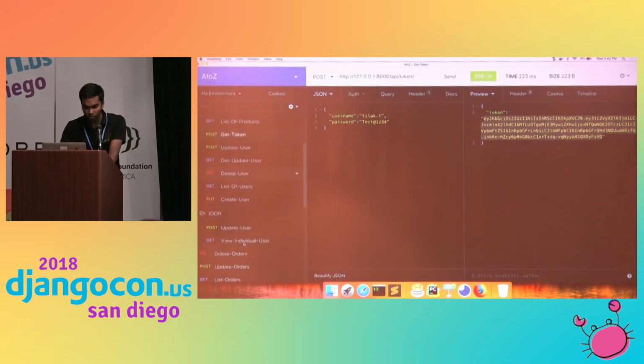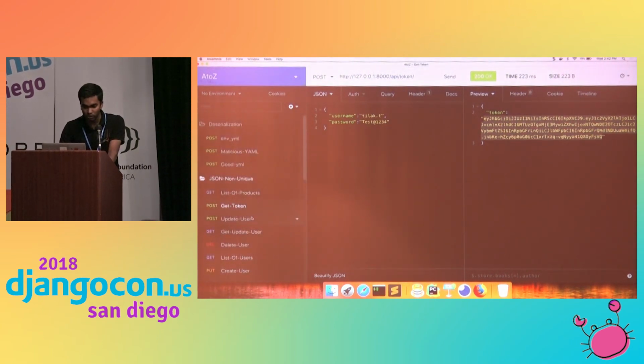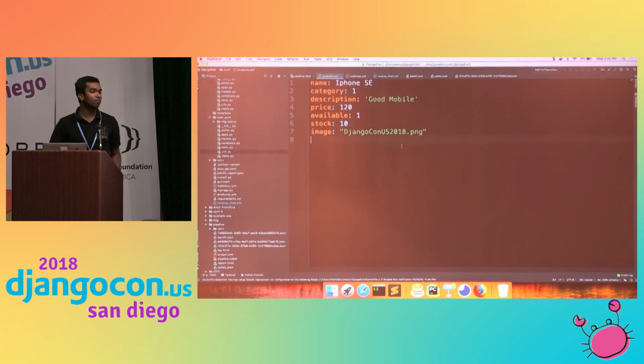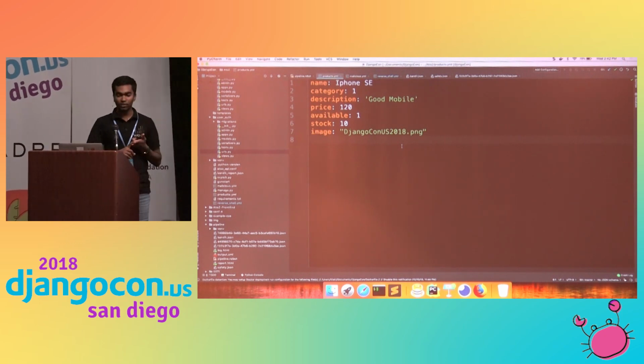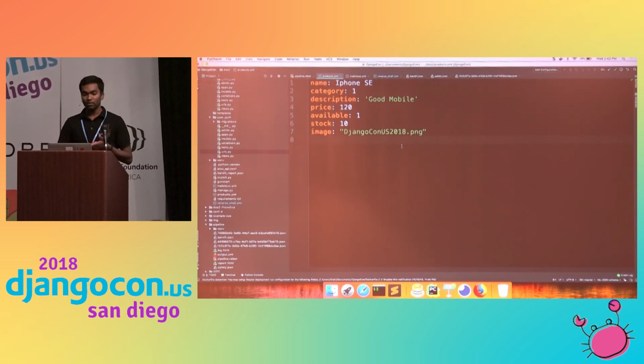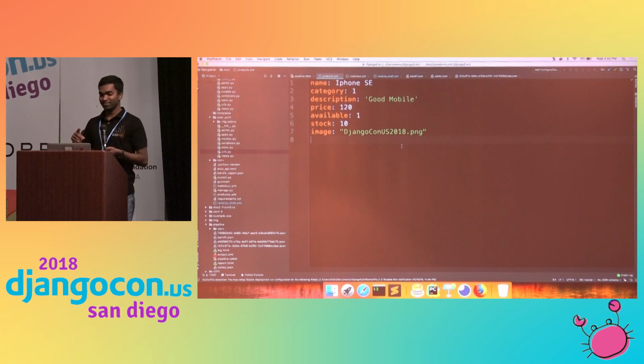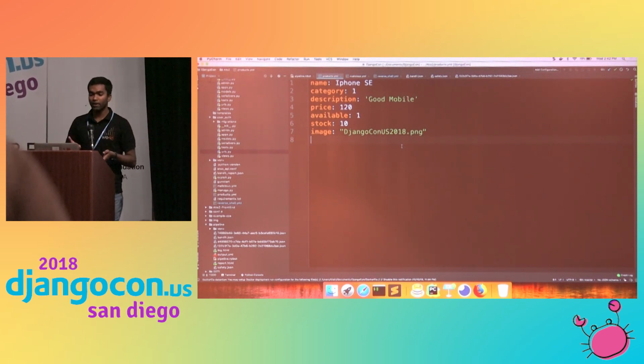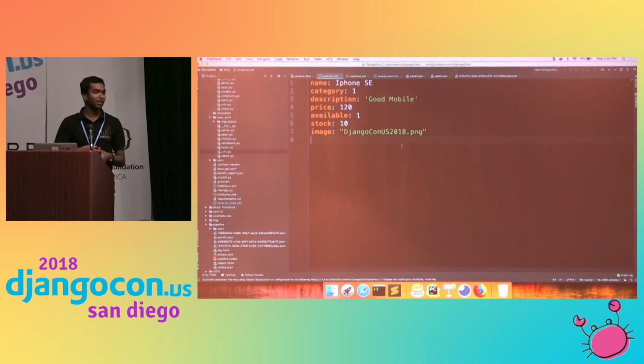I'll upload one YAML file that contains the name of the product, then category. This is bad code, I'm so sorry. Then the description of the mobile, then price, available, stock, and image.